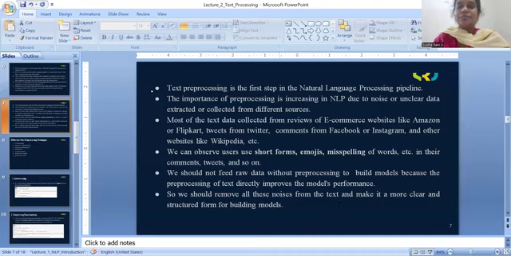Here is one more live example for this point. People are using misspelled words.